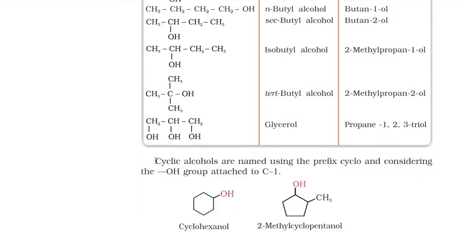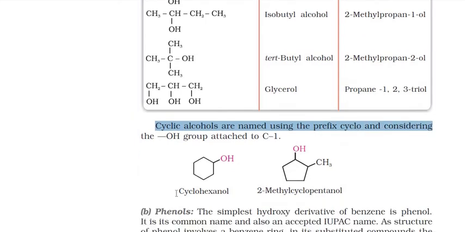Now talking about the cyclic alcohols, they are named with the prefix cyclo. Just an example, cyclohexanol, because these are cyclic structures with 6 carbons, and the other one is 2-methyl cyclopentanol. So please note, whenever there is another substituent present other than the OH, the first preference is always given to what?